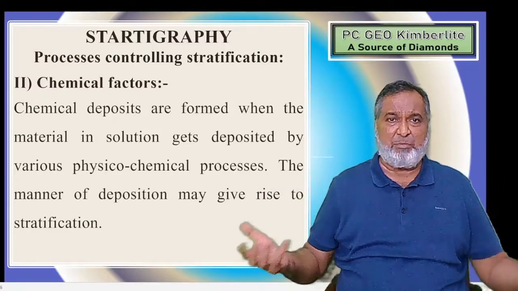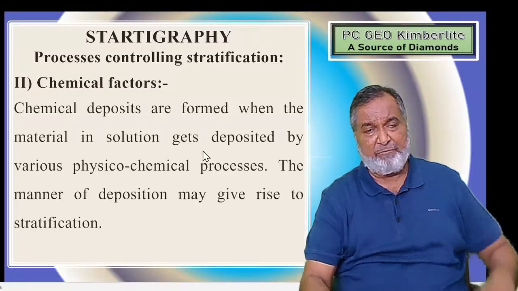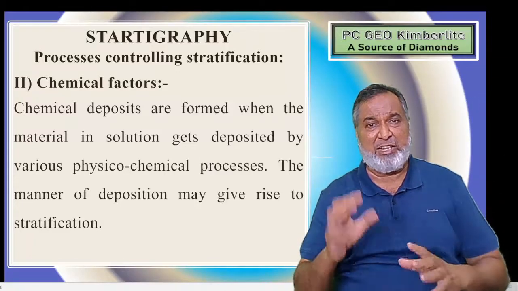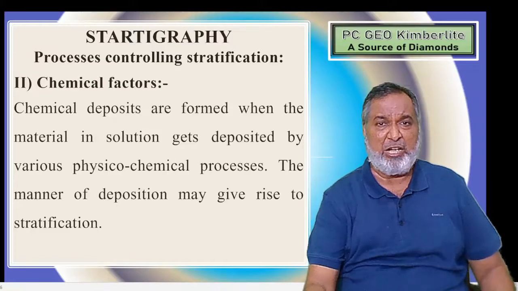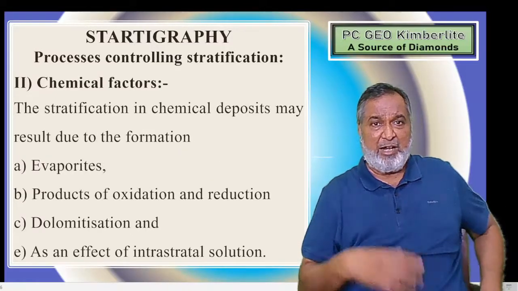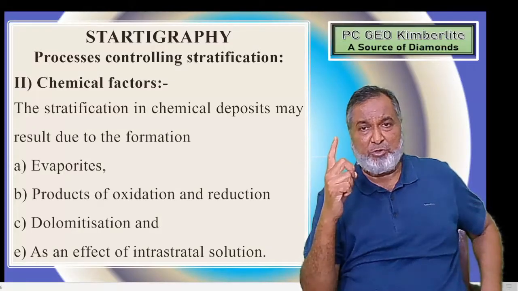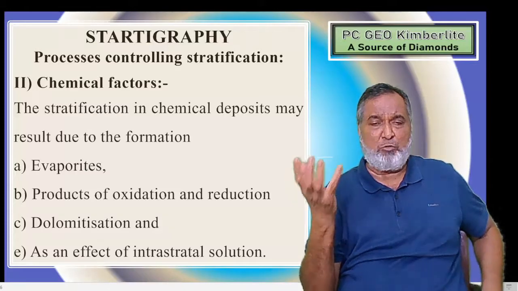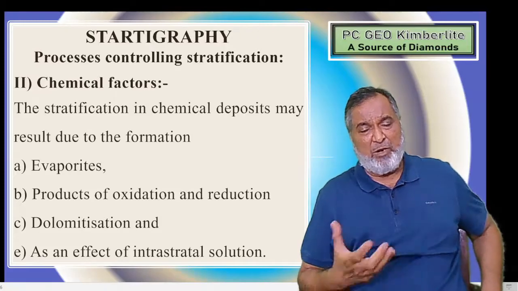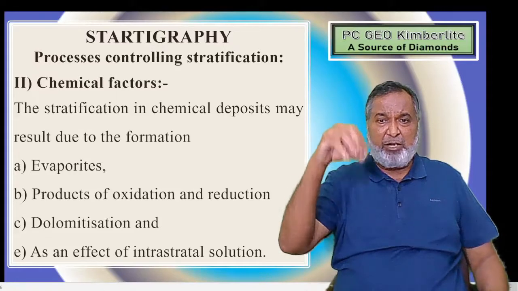That is the limestone chemical deposit, and alteration takes place. The original composition, from where that material has been brought, we cannot trace; it is completely chemically altered, and that's why it is called chemical deposits. And now, these stratified chemical deposits result due to what? Whatever water is there, and whatever salt or elements are dissolved in it, once the water has evaporated, the material will be deposited into that cavity.